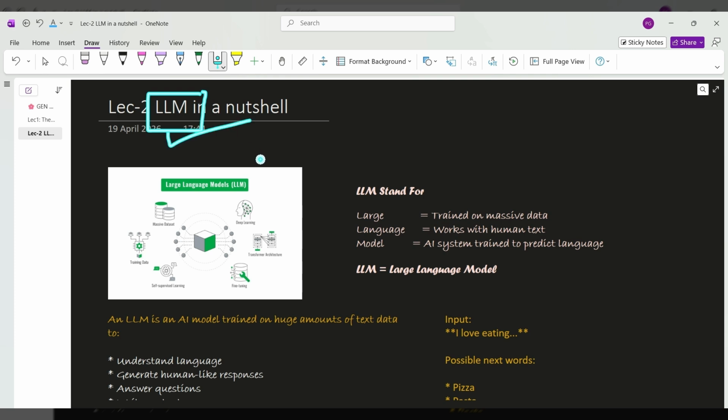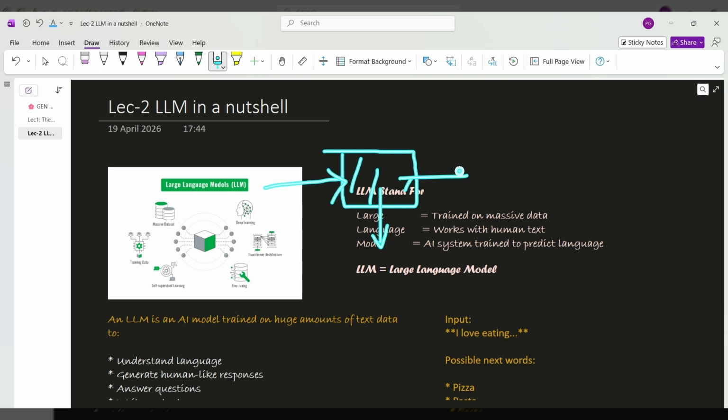Now what is LLM? LLM stands for large language model. Large means a huge data set on which it is trained. Language is your text, your verbal. What I am saying currently is my language, right? The human text, which humans understand. Model is an AI system which has been trained to predict language. So now you can understand like this: the model is a black box. This is my model. We will insert some input and we'll get some output. So this is basically what an LLM is.